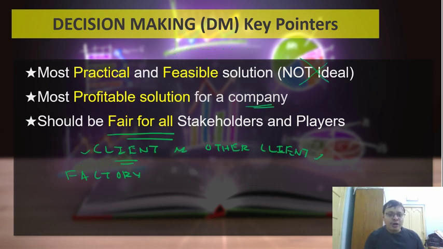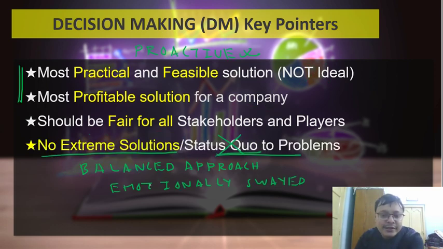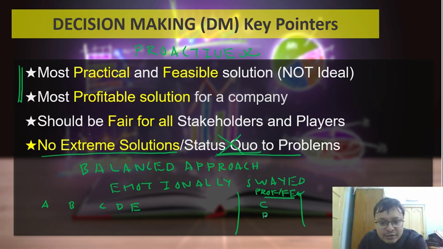Now, often a lot of you might get confused between ethical options. I'll give you an example. Let's say there are 5 options in a question, and when you arrange the options in terms of practicality or feasibility, you end up finding that your option sequence is as follows: C, B, A, E, D.